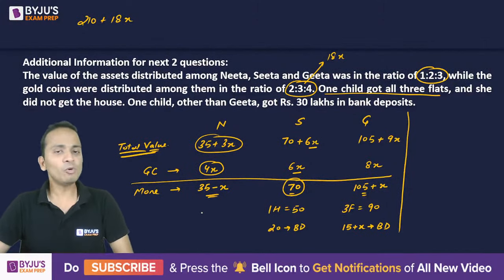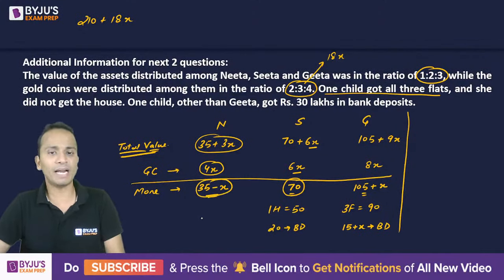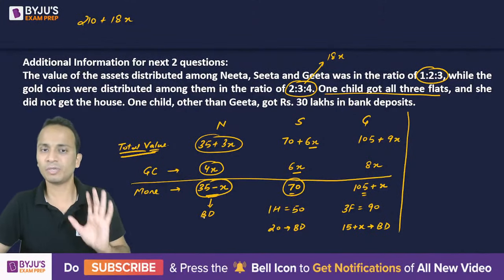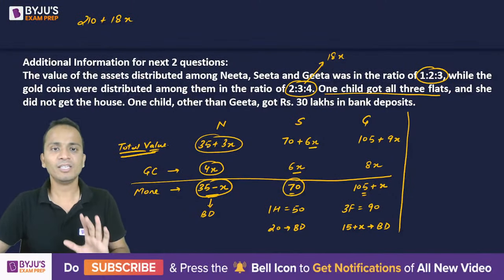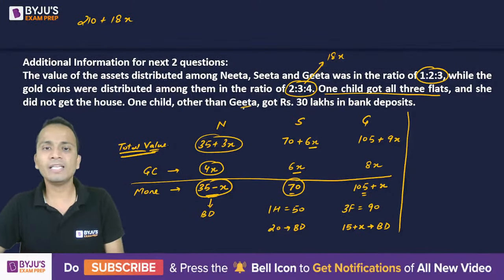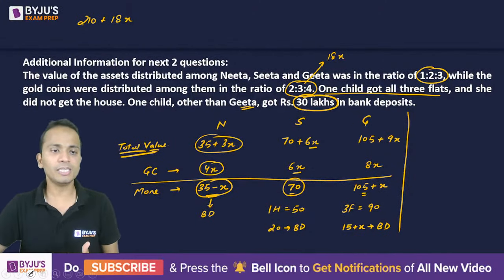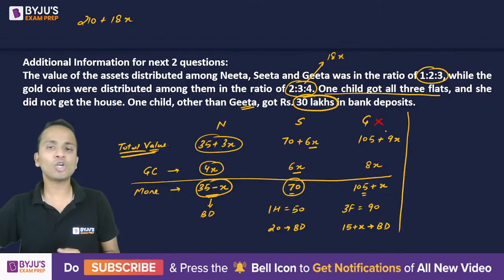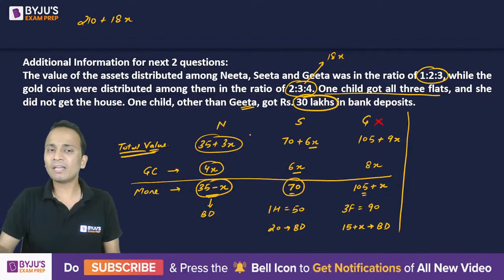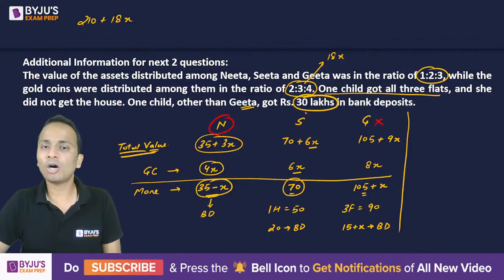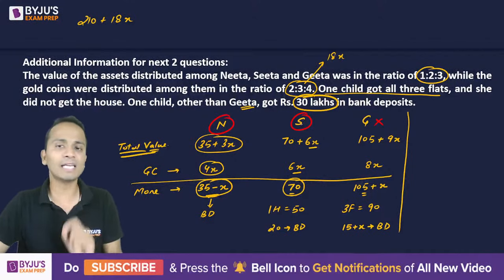Okay. Now what about Nita? So Nita will get whatever she is left with, jitna bhi usko milna hai in terms of bank deposit. So this money is from bank deposits that will be given to this person. All right, fine. Now they have given that one child other than Geeta got 30 lakhs in bank deposit. So one of the child among these three, but it is not Geeta, has got 30 lakhs in bank deposit. So that means among Nita or Sita, one of them has got 30 lakhs in terms of bank deposit.